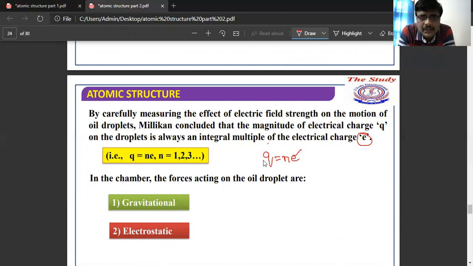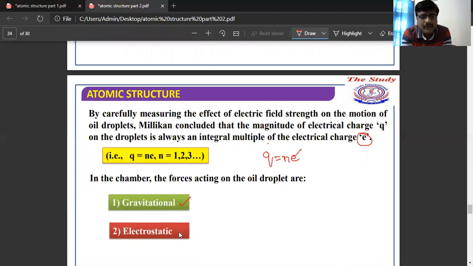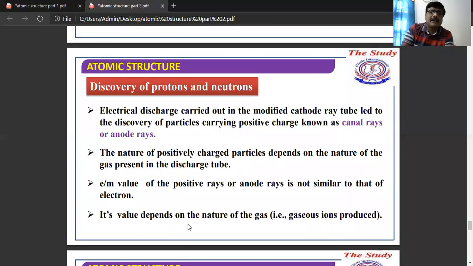So what is this Q? This Q is nothing but the magnitude of electrical charge which is present on the droplets, equal to integral multiples of charge e. So in this chamber, the forces that are acting on the oil droplet are the gravitational force, and the second force that is acting is the electrostatic force. And next we'll discuss the discovery of protons and neutrons, the other fundamental particles.